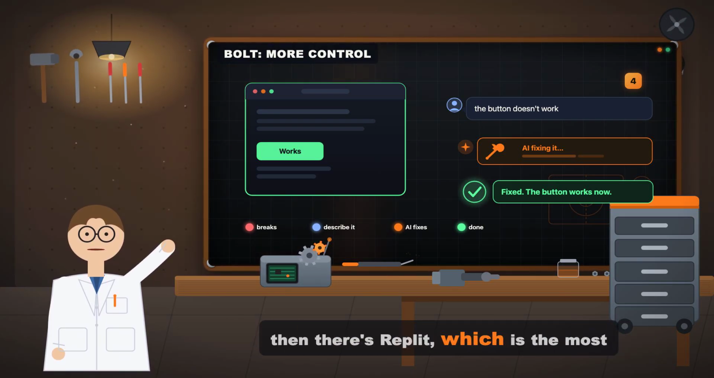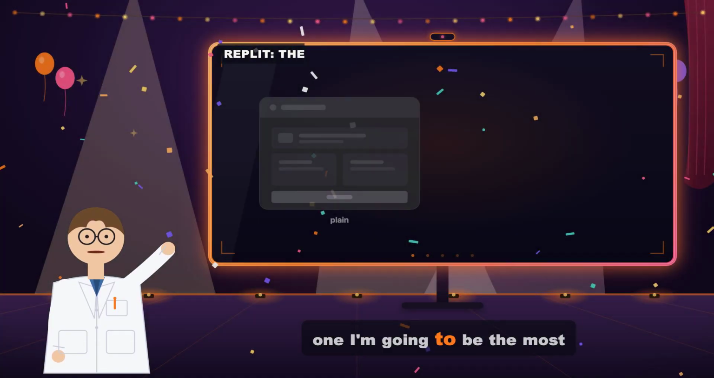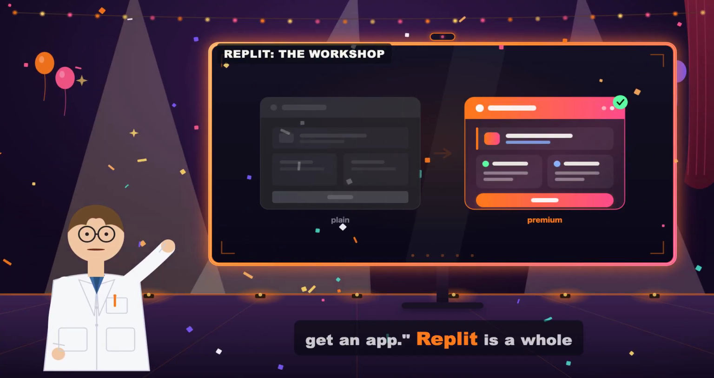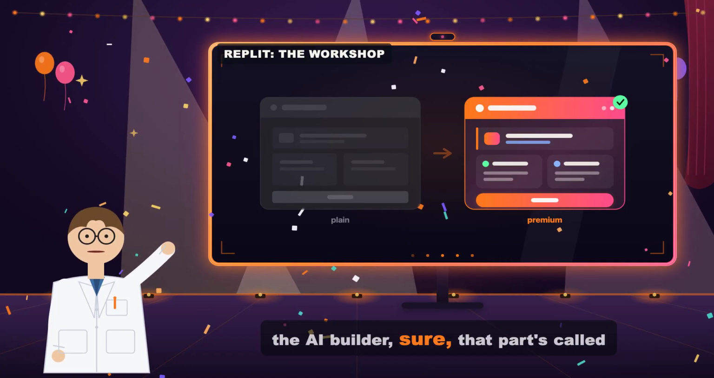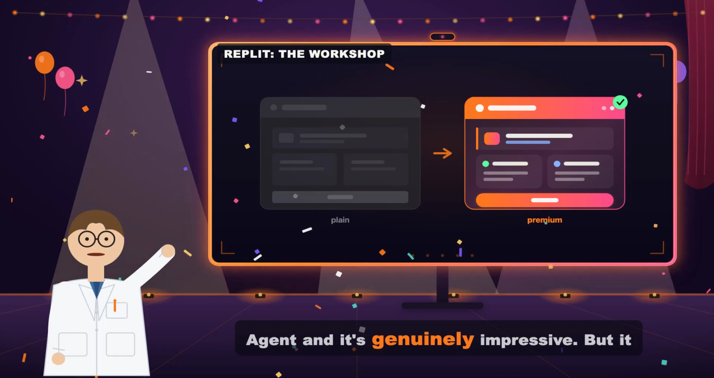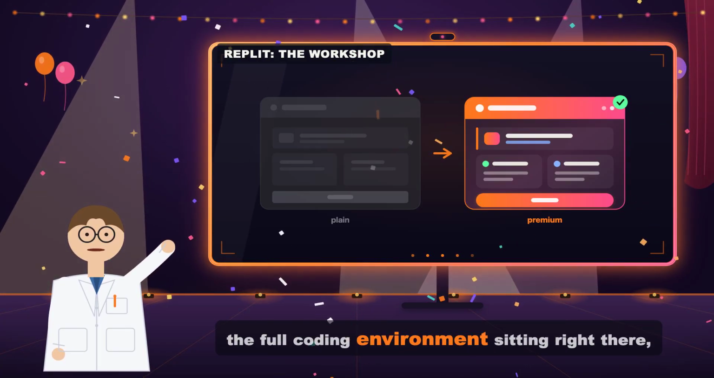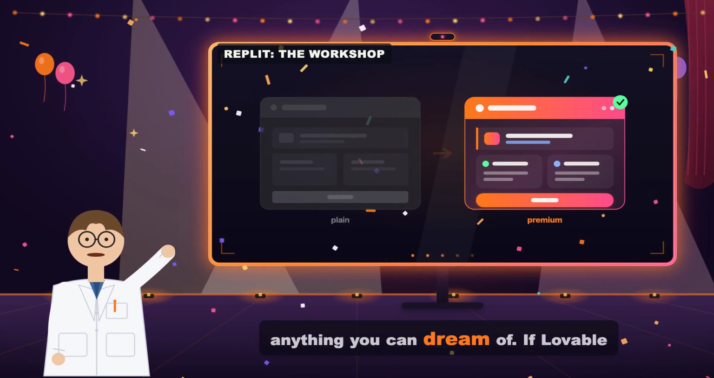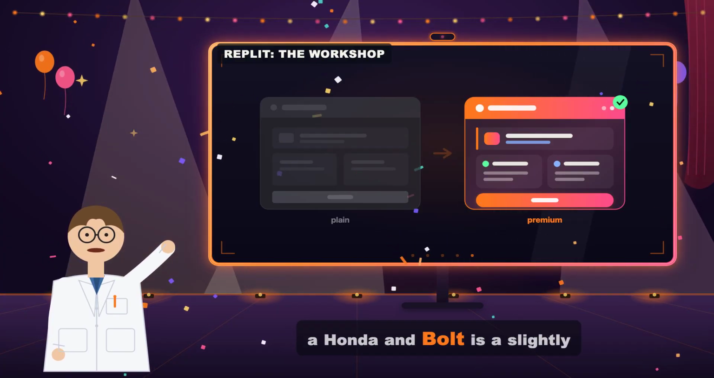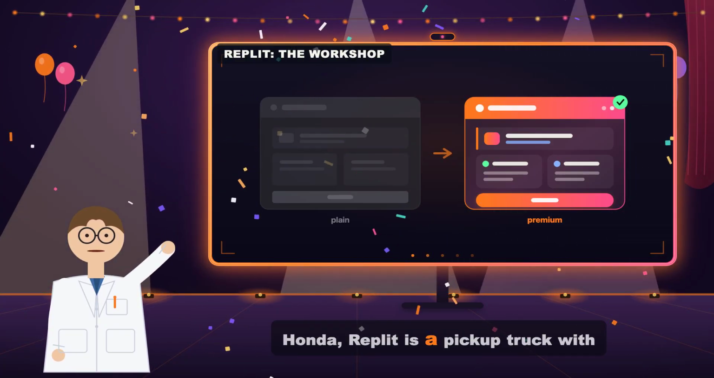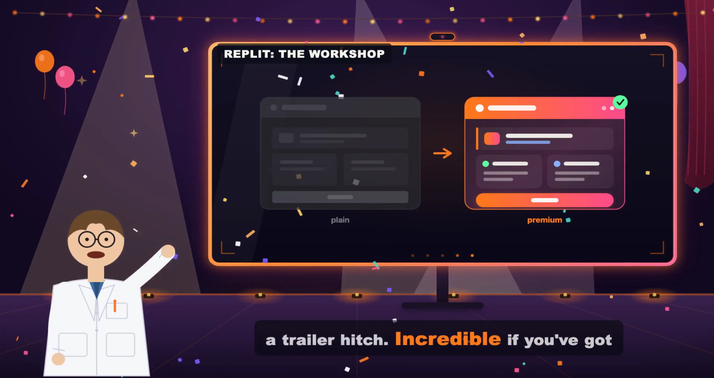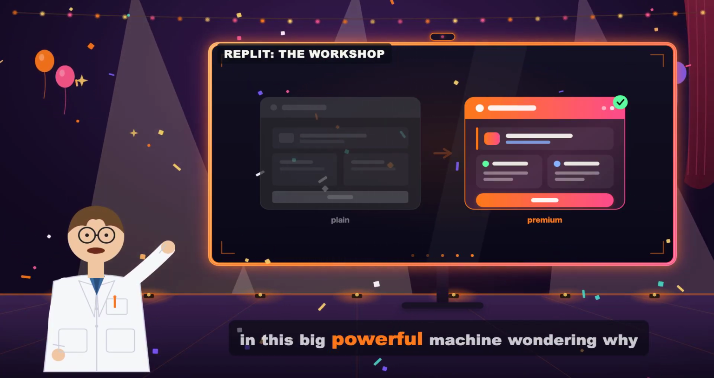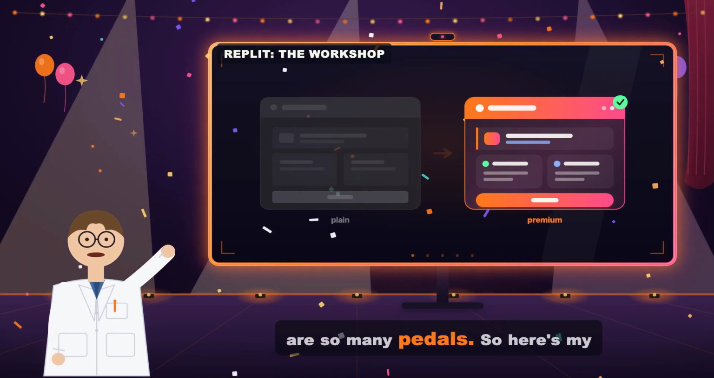And then there's Replit, which is the most powerful of the 3 and the one I'm going to be the most careful recommending. Replit isn't just describe an app and get an app. Replit is a whole workshop. It's got the AI builder, sure, that part's called Replit Agent, and it's genuinely impressive. But it also has the full coding environment sitting right there, hosting, databases, the ability to build pretty much anything you can dream of. If Lovable is a Honda and Bolt is a slightly sportier Honda, Replit is a pickup truck with a trailer hitch. Incredible if you've got hauling to do, but if you just need to drive to the coffee shop, you're going to be sitting up in this big powerful machine wondering why there are so many pedals.